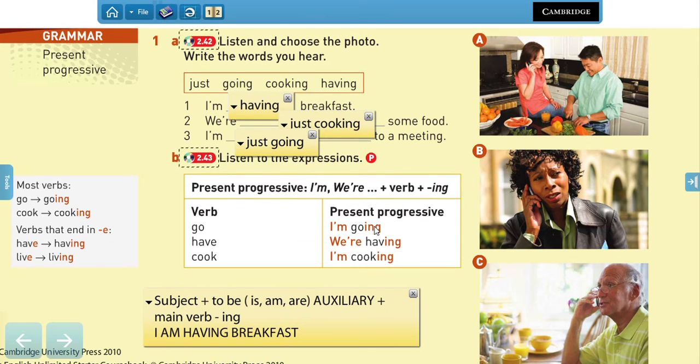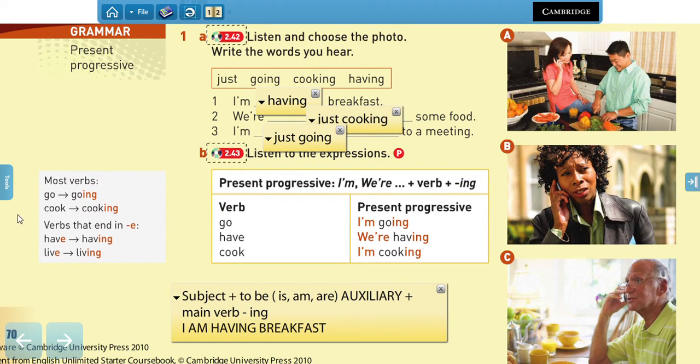Now, here we have some examples with the verb go. I am going. We are having. I am cooking. Now, pay attention here to the box we have here, right? For most verbs, like go and cook, the only thing we do is to add the ing at the end, right? So go, going, cook, and cooking.